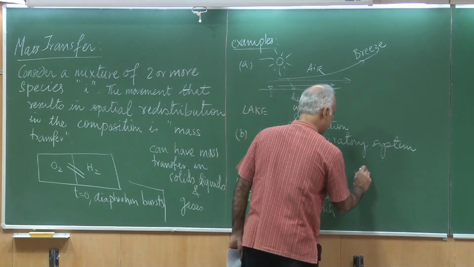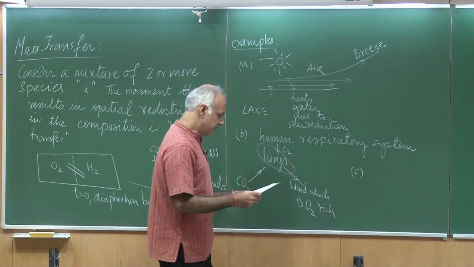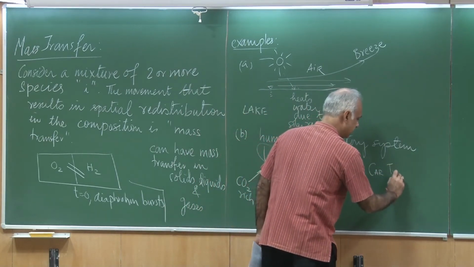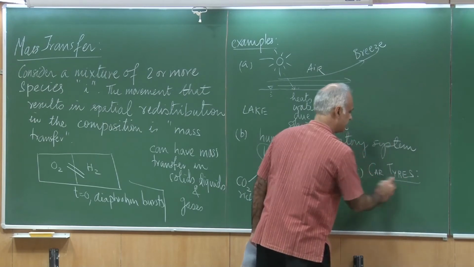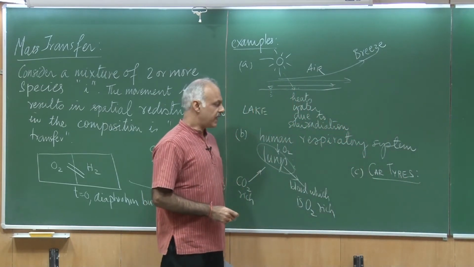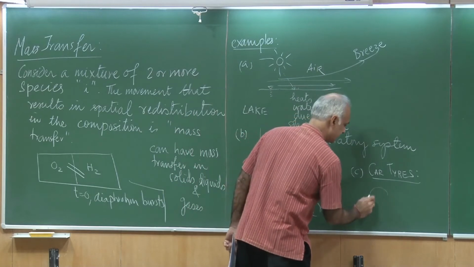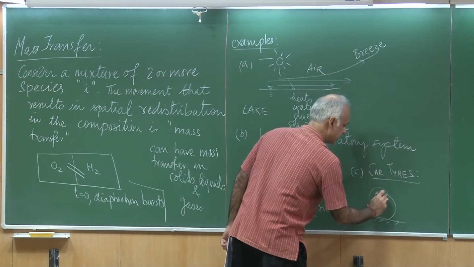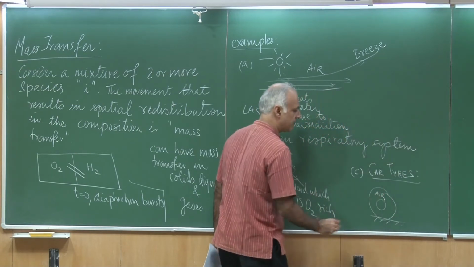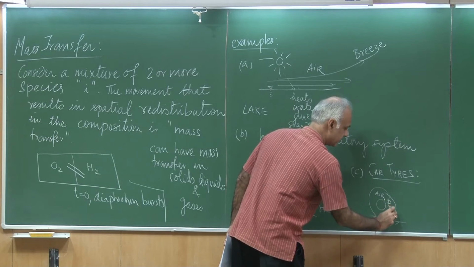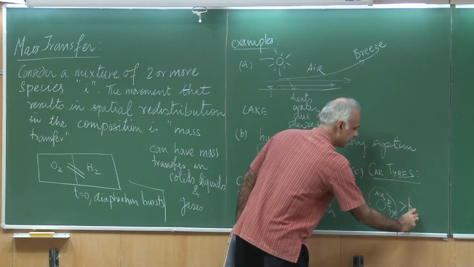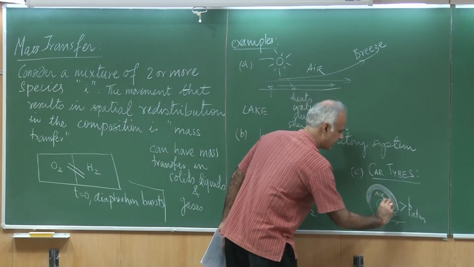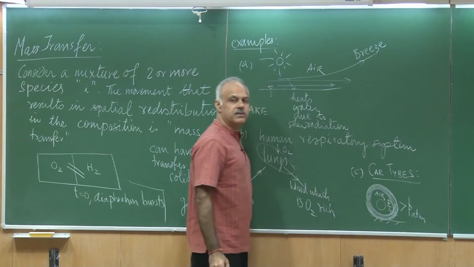Let me give you another example, and that would be car tires. As you are aware, if I take a car tire, it's filled with air at a higher pressure. So P tire is greater than P atmosphere, and this is a rubber tube.